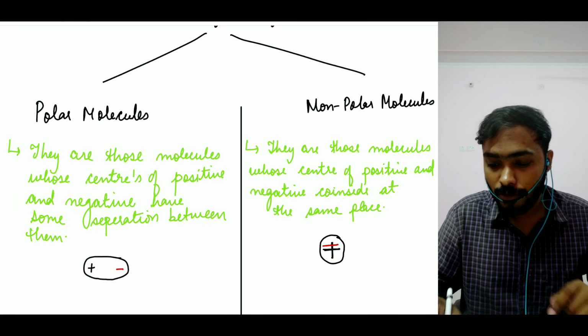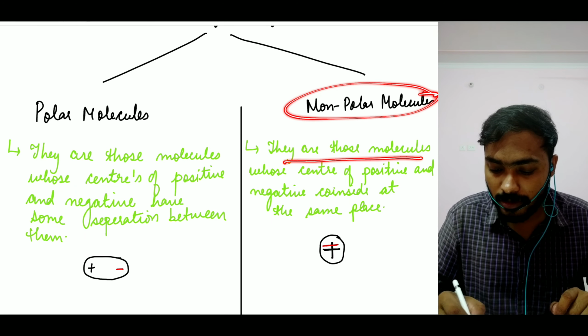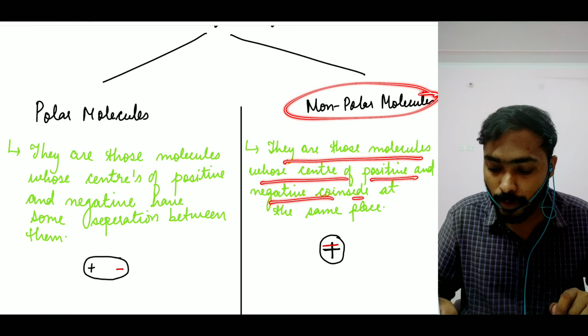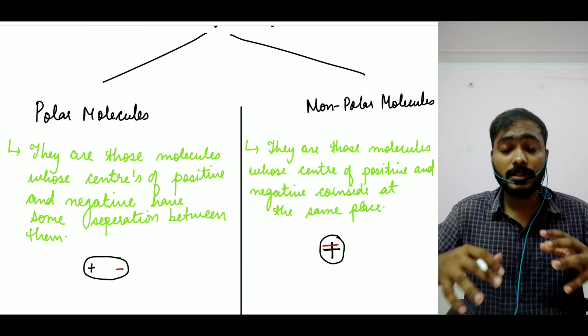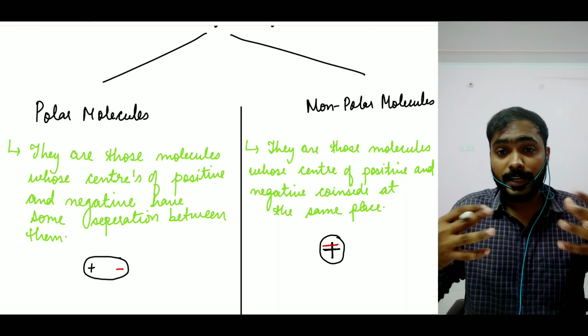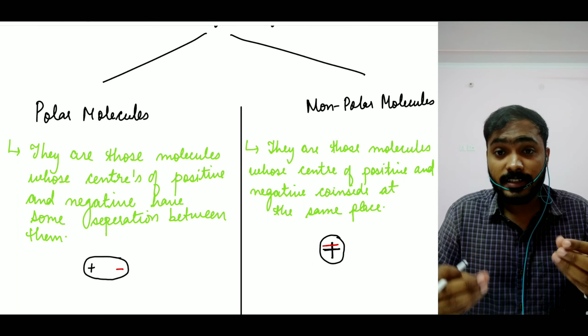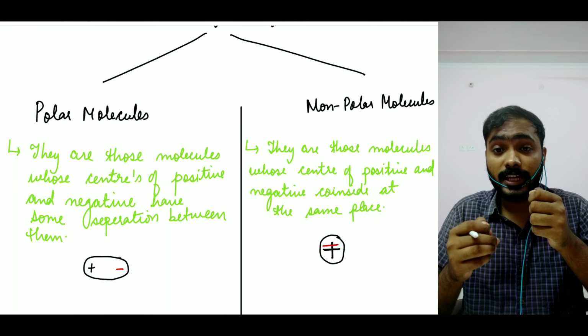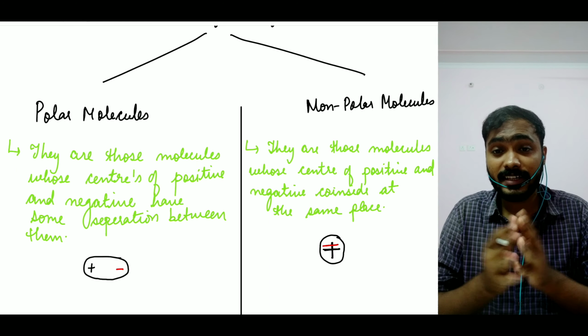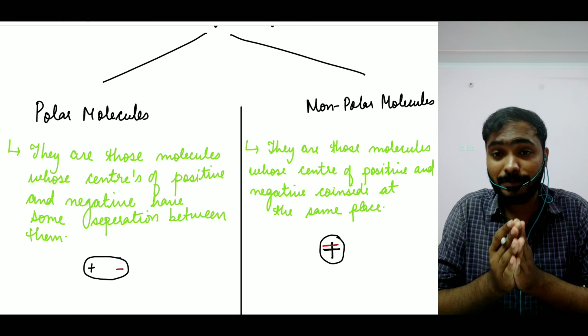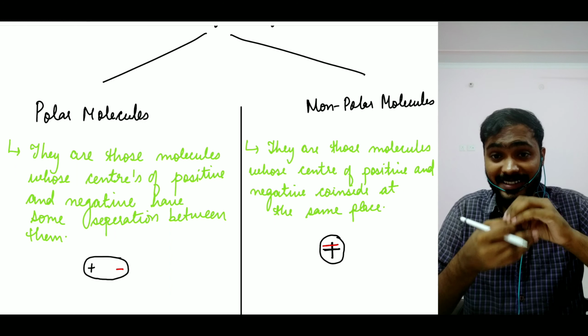On the other hand, when we talk about non-polar molecules, they are those molecules whose centers of positive and negative coincide at the same place, right? When I say coincide, I did not mean they are going to be at the same place.